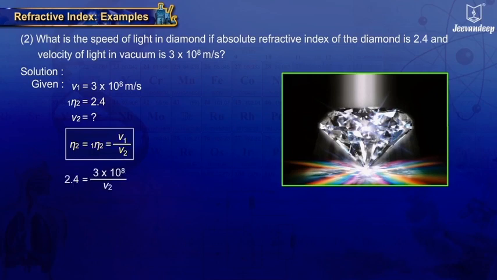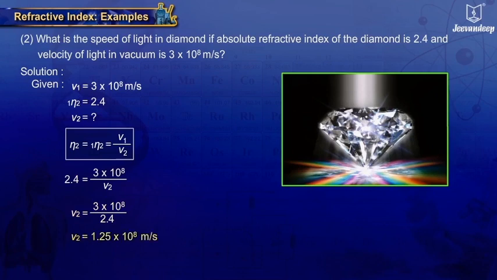Substituting the values, we get 2.4 equals 3 × 10^8 upon V2. V2 equals 3 × 10^8 upon 2.4.